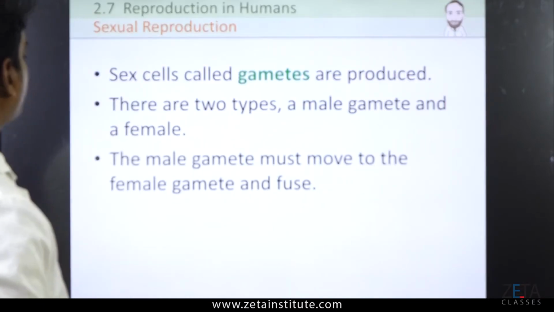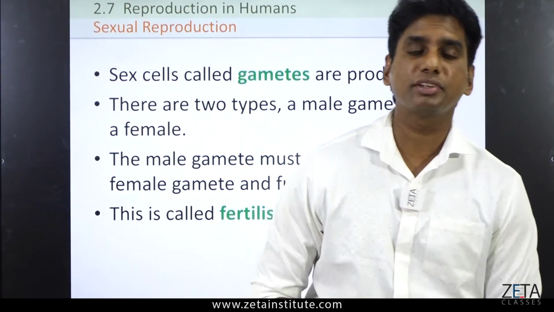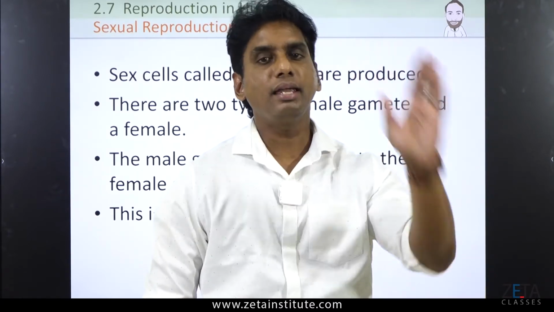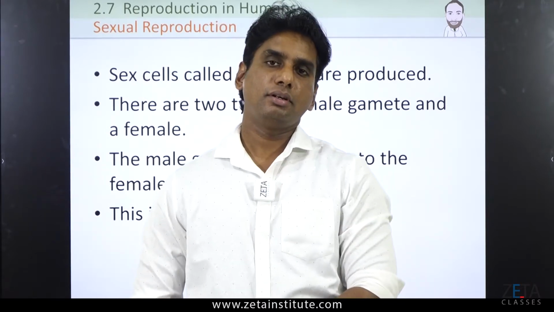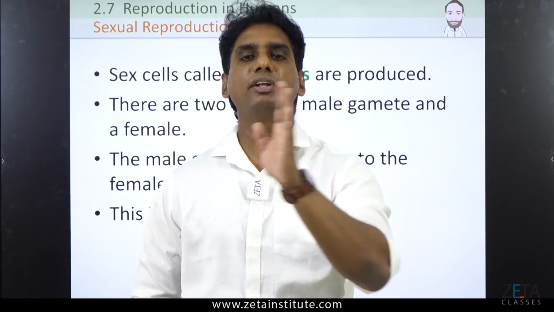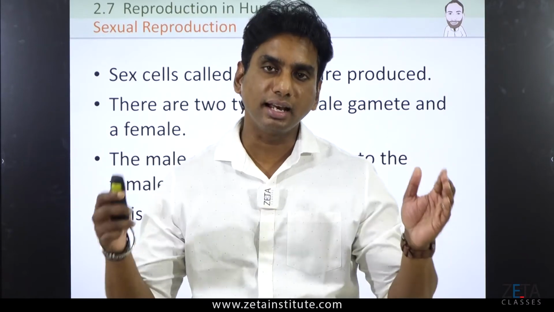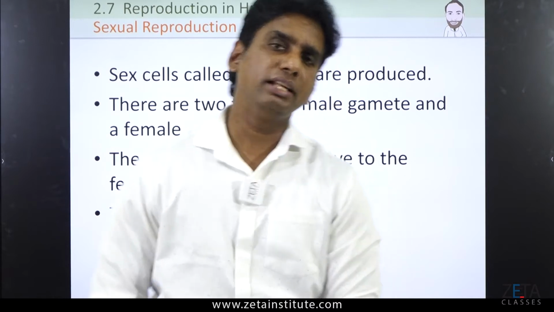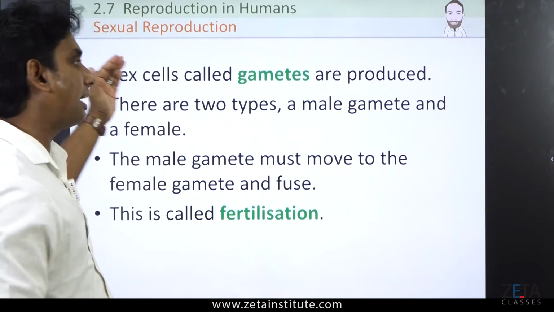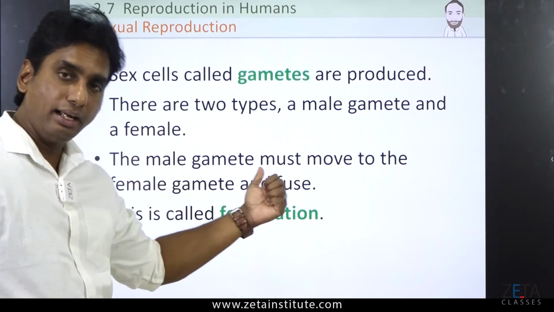Now coming to sexual reproduction. Sexual reproduction, as I told you, is the straight opposite of what you studied of asexual. Sexual reproduction needs parents, two individuals, a male and a female. There is gender importance over here. The sex of an individual is important. There is mating. There is fertilization. These are the very simple basics of sexual reproduction. Sex cells are required, gametes are required. Which are the gametes? Sperm and ovum. So there are two types, a male gamete and a female gamete.